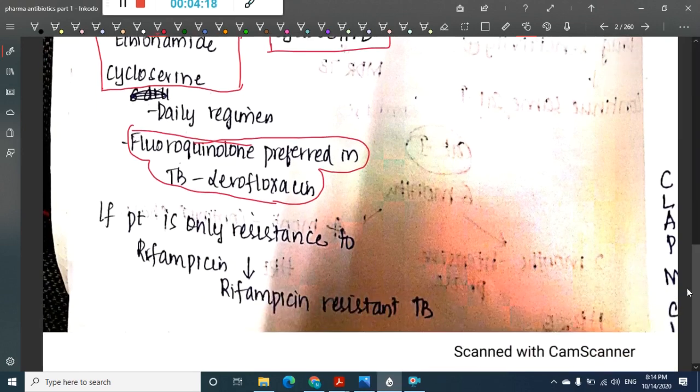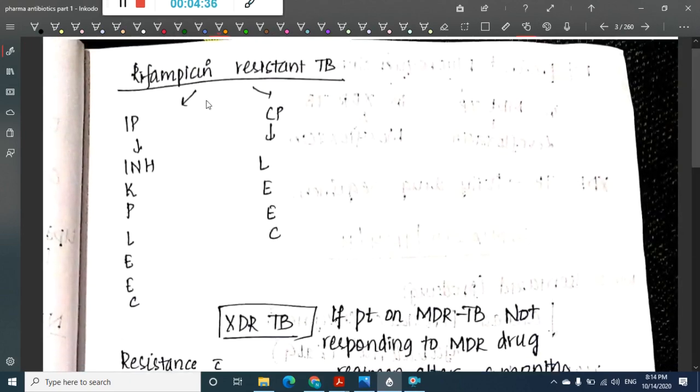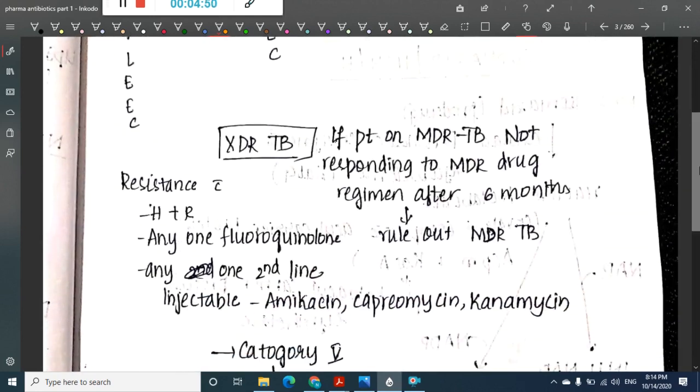If, for example, there is resistance to only one drug, that is rifampicin, then we call this type of resistance rifampicin resistant TB. What is rifampicin resistant TB? In this there is resistance seen in only one drug, that is rifampicin. For rifampicin resistant TB also we give the same drugs, but we will add INH, that is isoniazid, in the intensive phase.